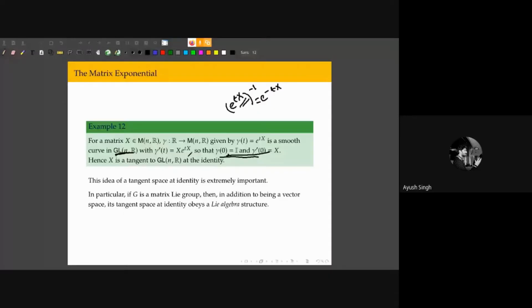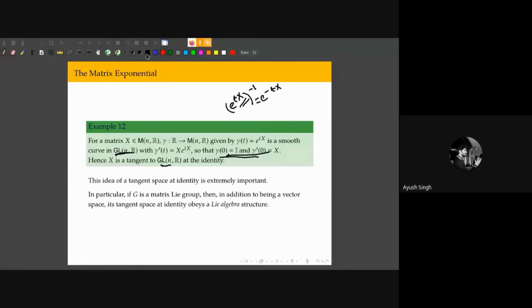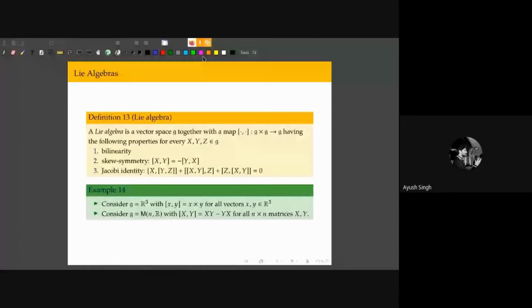Now, using this idea of a tangent space at the identity, we're going to define what a Lie algebra is. We are given a group. Groups are usually quite complicated objects. The group composition operation does not commute most of the time. For a rotation group, it definitely does not commute.